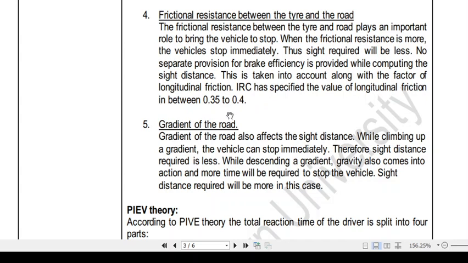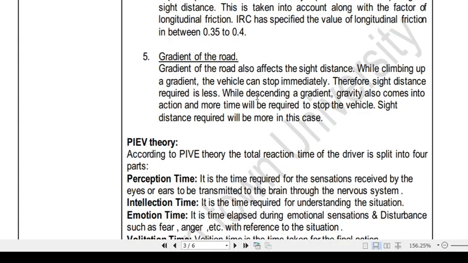So our next factor is frictional resistance between the tire and the road. Now the frictional resistance between the tire and road plays an important role to bring the vehicle to stop. So basically for this reason the coefficient of friction value considered as per IRC is in between 0.35 to 0.40 depending on the speed of the vehicle.